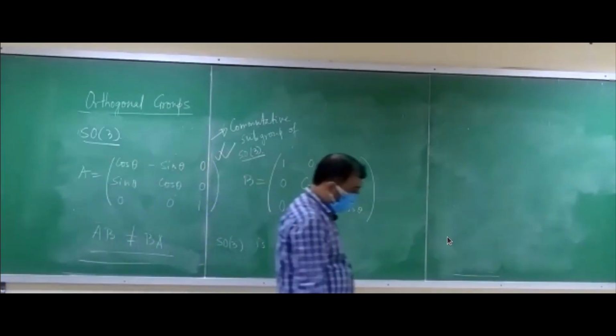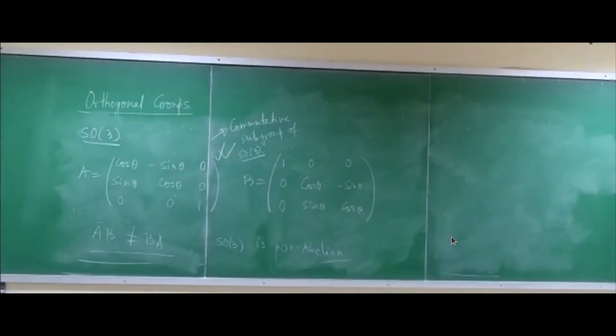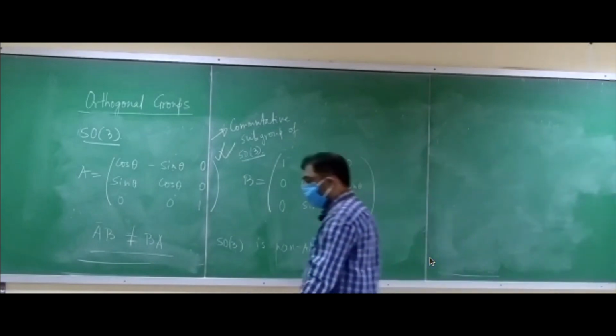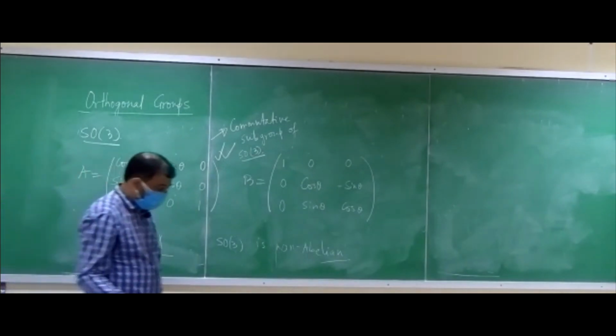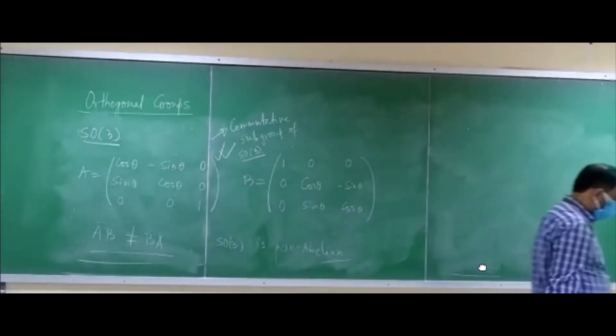So in the next class, meaning after your mid-sem, we will discuss groups where the elements of the group depend on a number of parameters, say for example, capital N real parameters. Okay, and we'll study the properties of such groups and their representations, and these are very important, interesting groups which are called Lie groups.